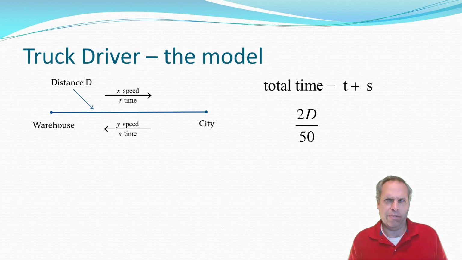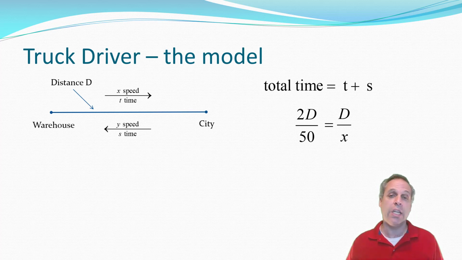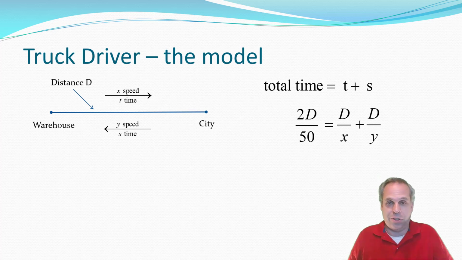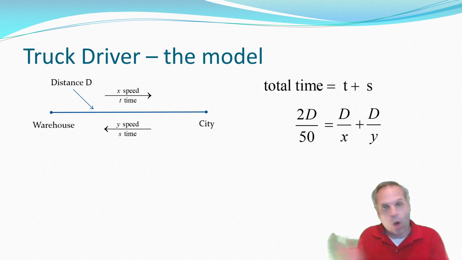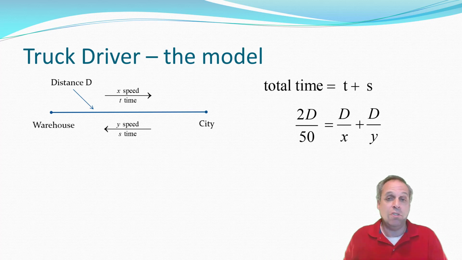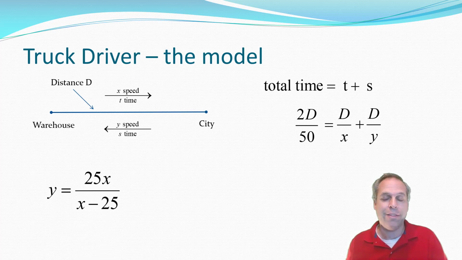But we know the average speed is 50 miles per hour. So we just divide the two. That's the total time. Notice the total time is fixed. Next, the amount of time to go from the warehouse to the city would be the distance you travel divided by the speed you travel at, and the time it takes to come back from the city would be the distance you travel divided by the speed you travel at. That's an equation that relates the variables. Notice though that d is not zero, because if d is zero, this is a silly problem. Then the warehouse and the city are in the same spot. There's no traveling to do. So d is not zero. We can then cancel all those d's, and we can then solve for y. When you do so, you get that equation.